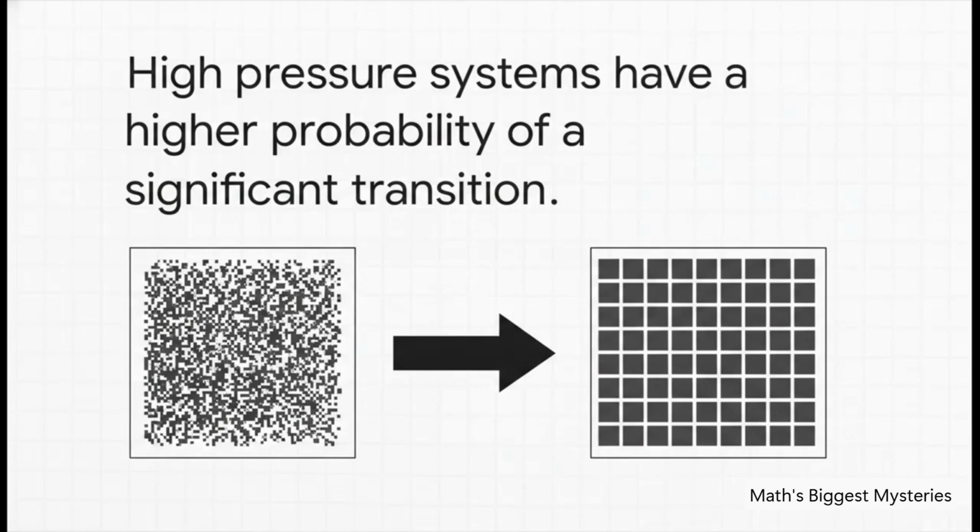Now, to be clear, it doesn't guarantee a problem will magically be solved tomorrow. It's all about probability. The hypothesis predicts that this massive bottleneck of pressure makes a huge sudden reorganization of the math significantly more likely to happen.